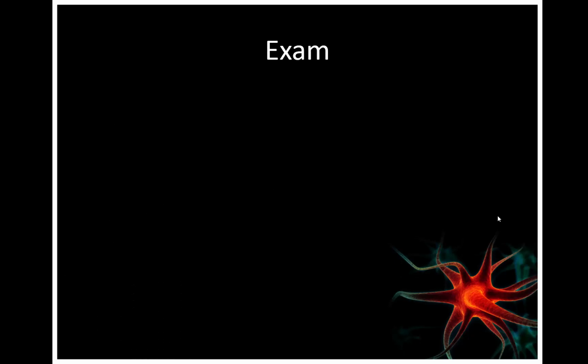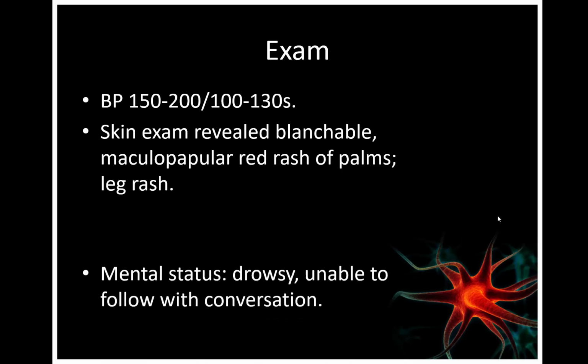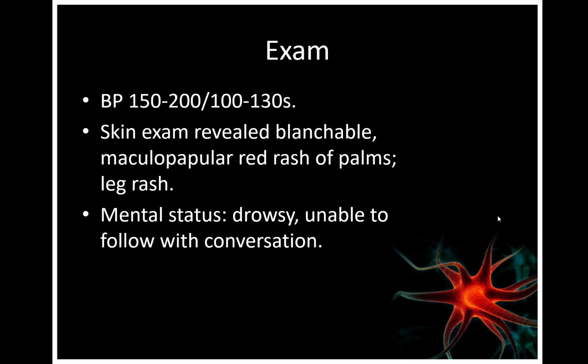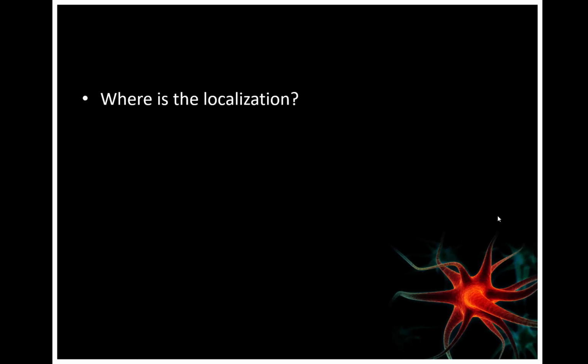No other systemic symptoms. And on examination, she has elevated blood pressure at 150/200 over 100 to 130 millimeters of mercury. Skin exam revealed blanchable maculopapular red rash on the palms and the legs. Mental status, she was drowsy and able to follow conversation. Visual acuity was 20/40 bilaterally, so she has reduced vision, and there is left-sided weakness, especially in the hand, with upgoing toe on the right. So she has multifocal